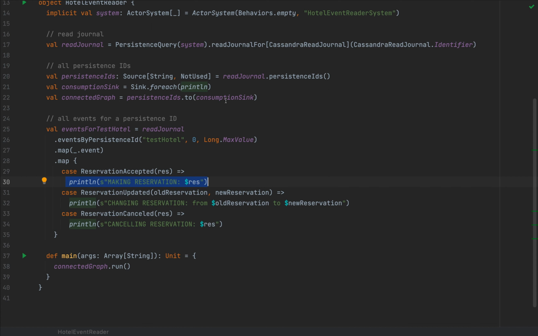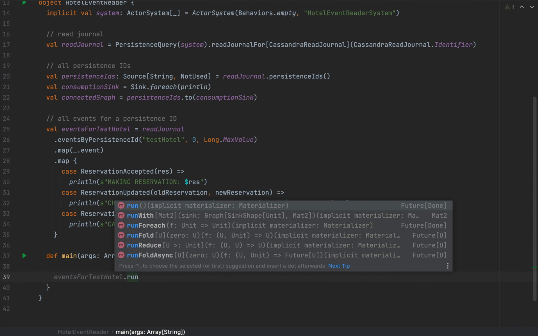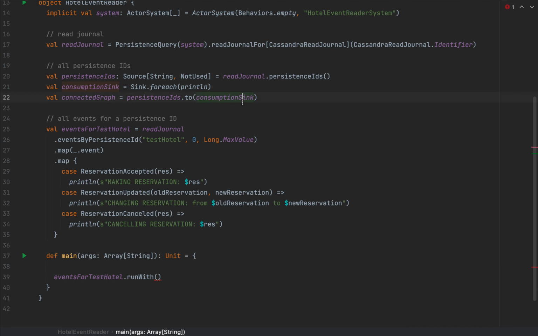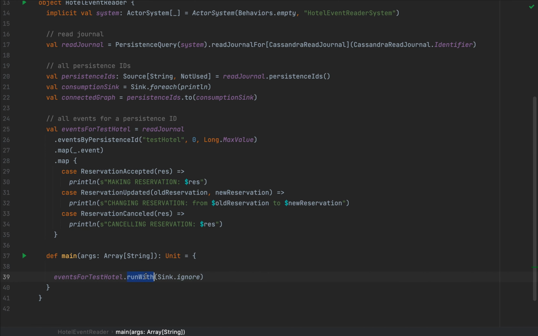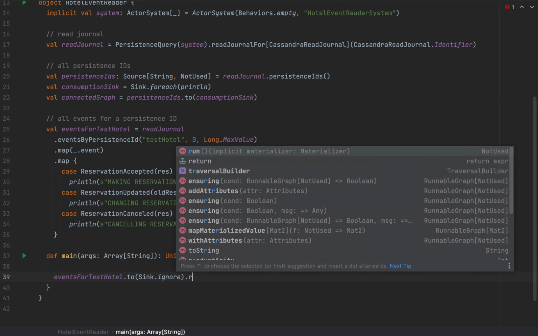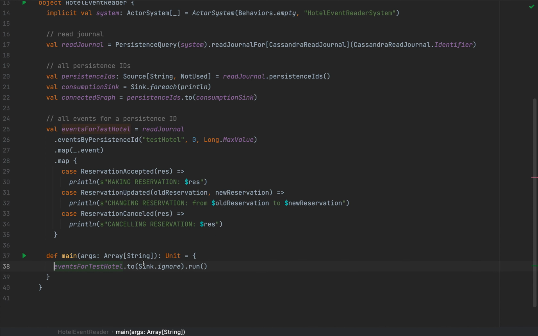So I'm going to say in main, I'm going to have events for test hotel. I'm going to say run with, and I'm going to plug in a sync.ignore. And instead of run with, I'm actually going to say to sync.ignore.run so that we have a similar approach to the previous example.